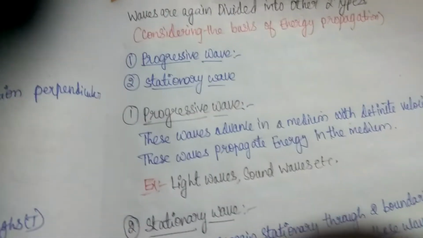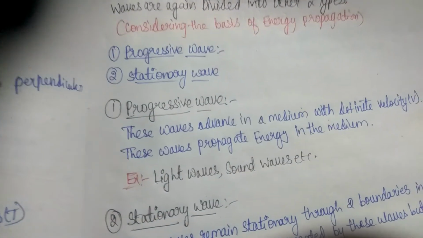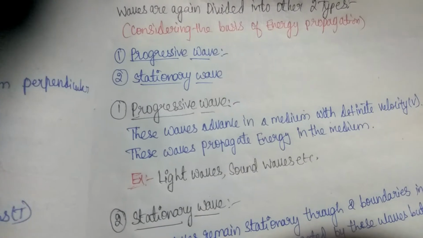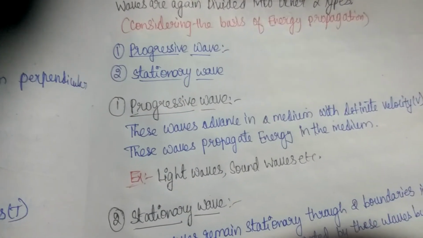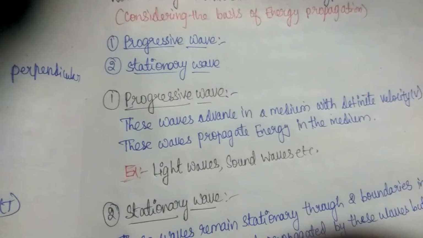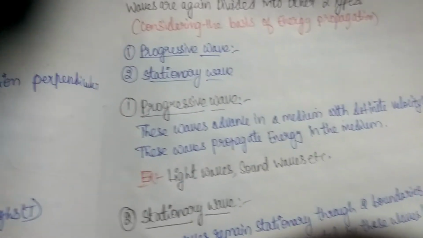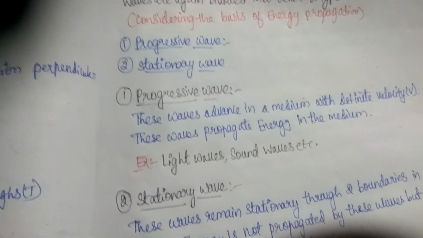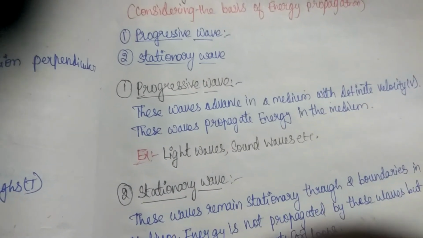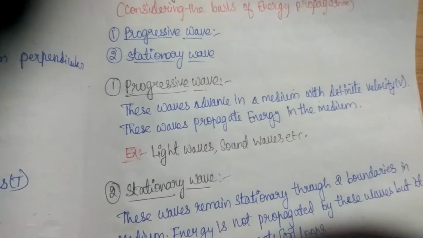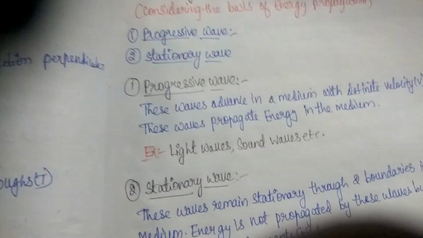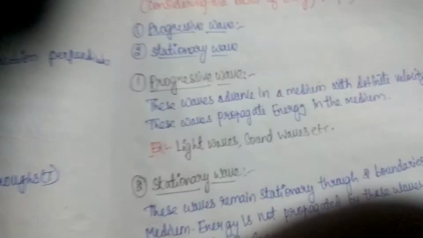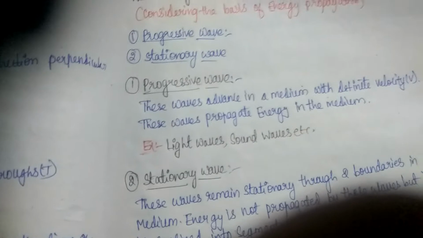Progressive waves advance in a medium with a definite velocity. These waves propagate energy through the medium. They carry the energy and move through a medium, for example light waves and sound waves. These waves advance with a definite velocity v.